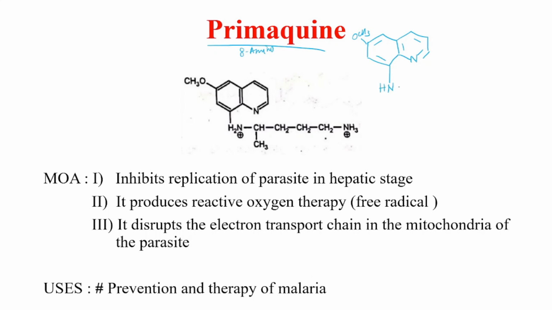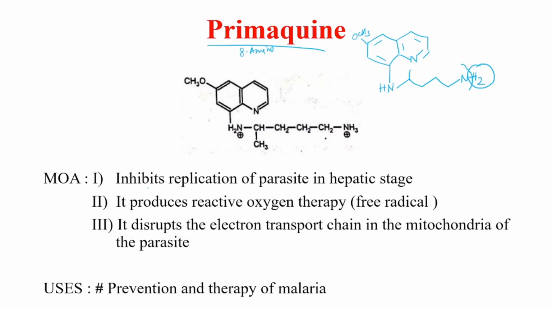So the R group right here would be 1, 2, a nitrogen, and an H2 and a CH3 right here. So till here it is very similar to your chloroquine. The only difference is there is an H2 right here, so it becomes primaquine.